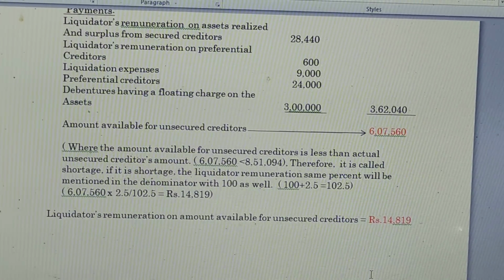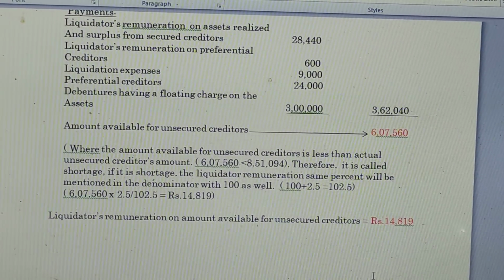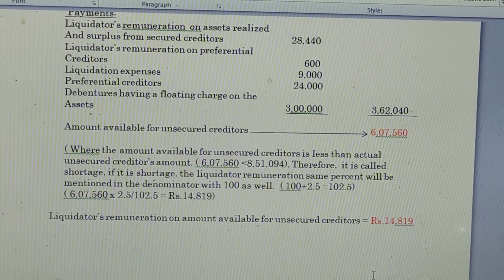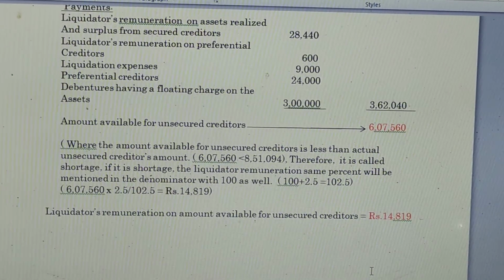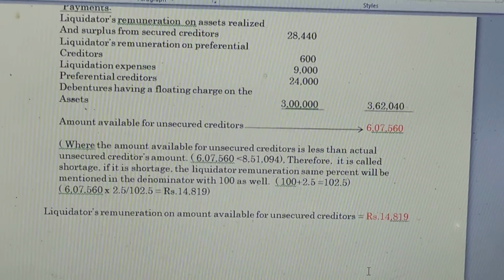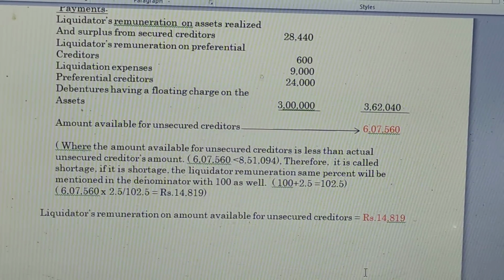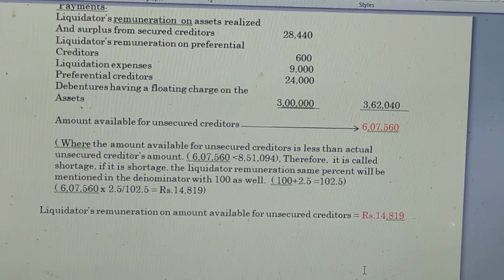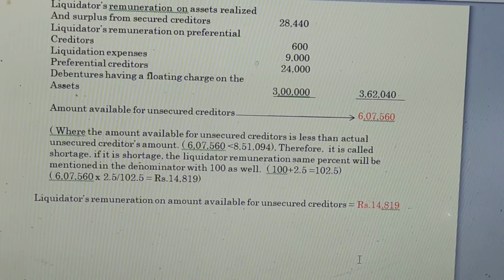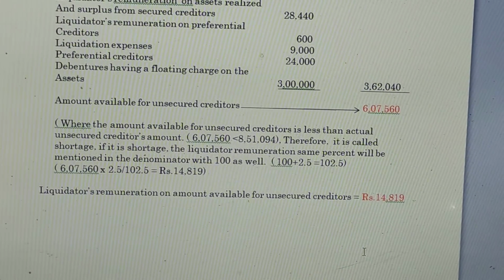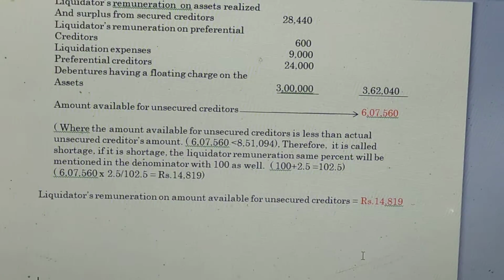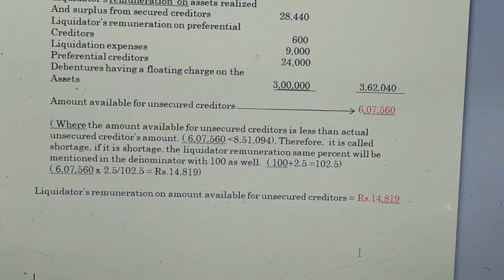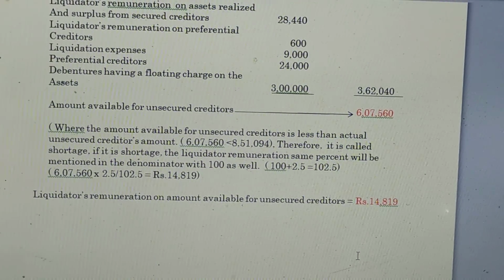If it is a shortage, we have to follow this method. For the liquidator's remuneration, the same percent is mentioned in the denominator along with 100. Usually we take the denominator as 100, but in this case we take 100 plus 2.5, which gives 102.5, where 2.5 is the percentage. The amount available is 6,07,560, multiplied by 2.5 divided by 102.5, and we get 14,819. That is the liquidator's remuneration on the amount available for unsecured creditors.